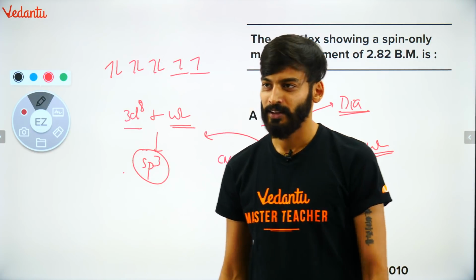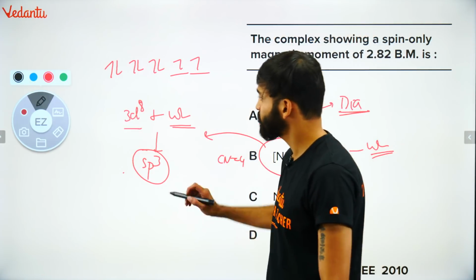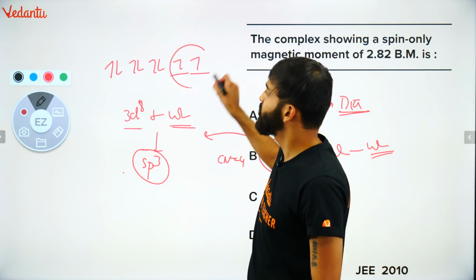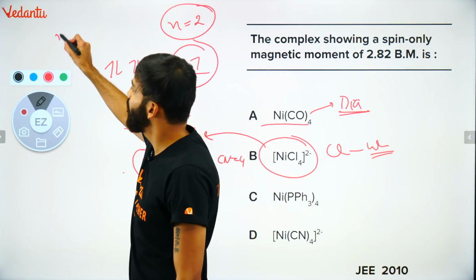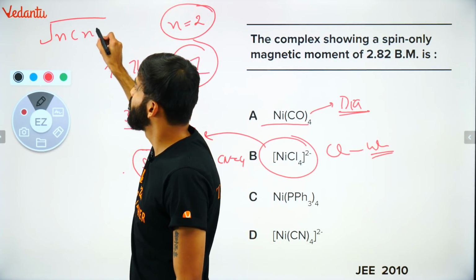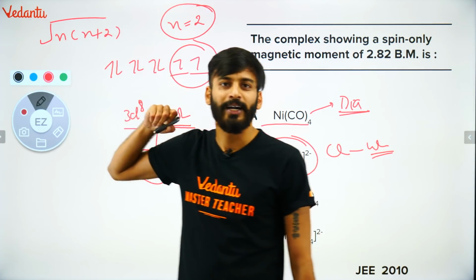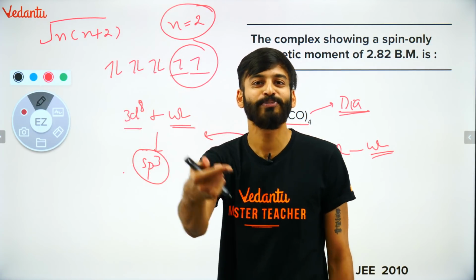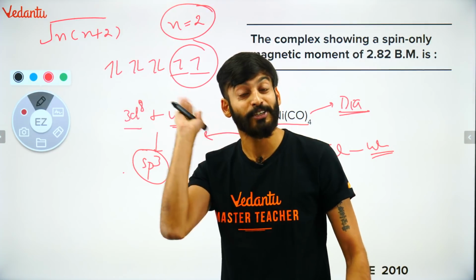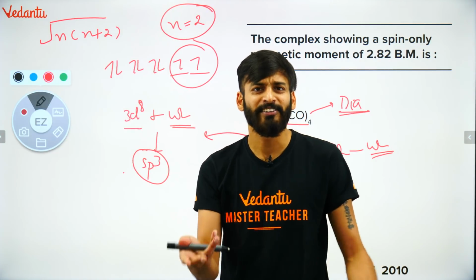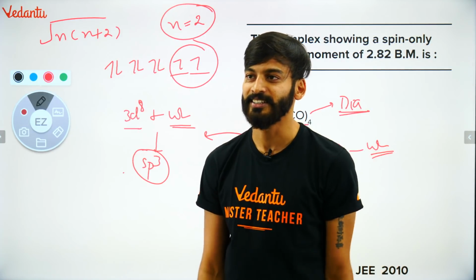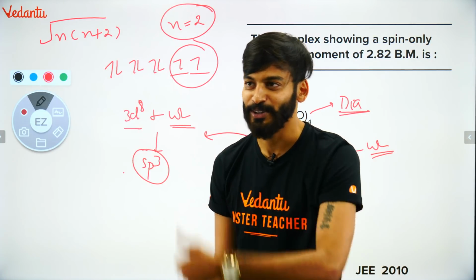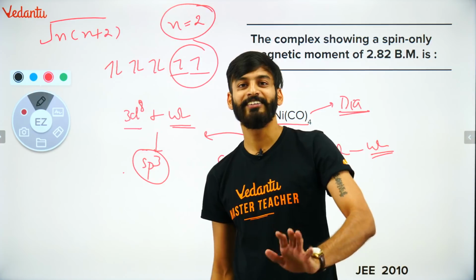Very good. Again I will repeat the trick. देखिए, how many unpaired electrons are you seeing? 2. So instead of using the formula under root of n into n plus 2, you can skip that. If 2 electrons are there, directly the answer would be 2.82. If you solve it, the answer would come approximately this only. ठीक है? So why should we waste our time? If 3 electrons are there, 3.82. We will directly say that. Got it, guys? आगे बढ़ता हूँ. Very nice. So it's a heavy trick which you guys can use.